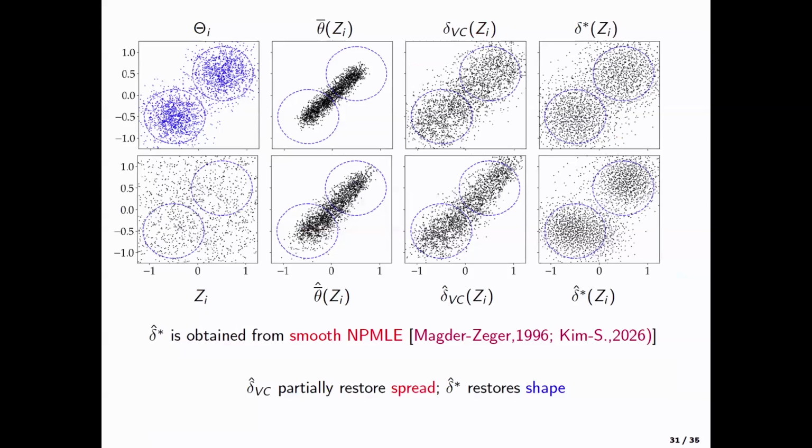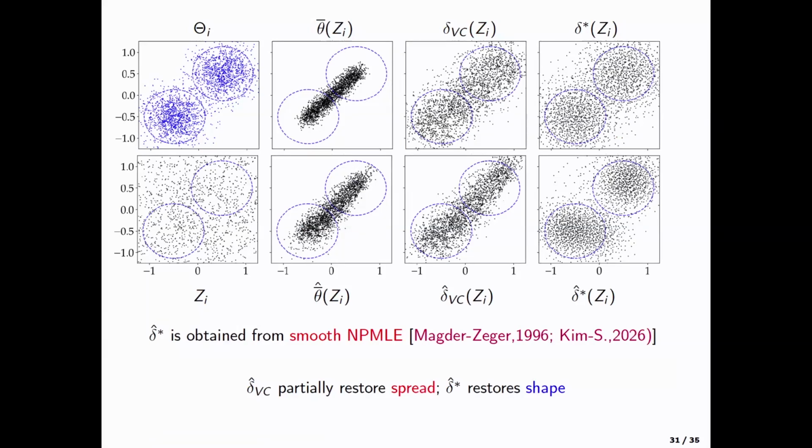I'll probably leave you with this, that there are two kinds of estimators I have discussed. One is the OT-based denoiser, which matches the entire distribution, and the variance constraint denoiser, which just matches the first and second moments. And this transformation is just a linear transformation. So all of them hinge on the Bayes estimator.